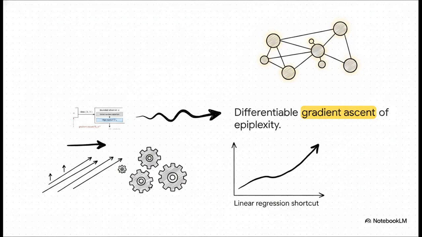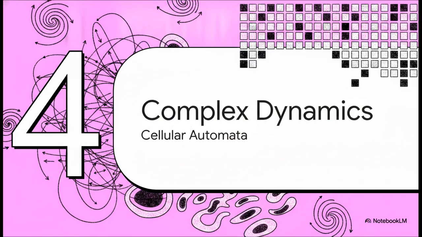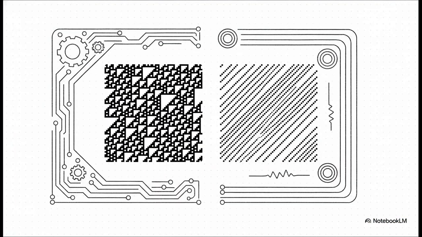We aren't just measuring an AI after the fact, we can actively use its gradient to drive the system's evolution, step by step. Section 4. Creating complex dynamics. So how does this actually play out in practice?